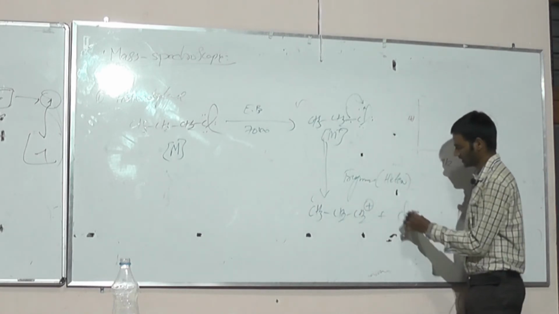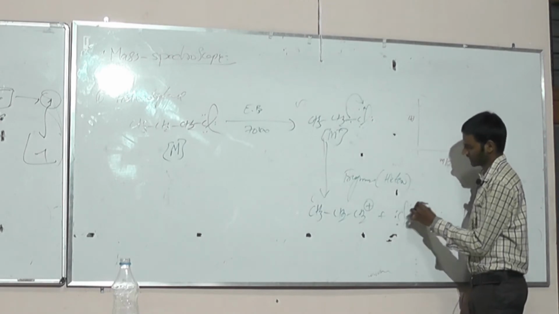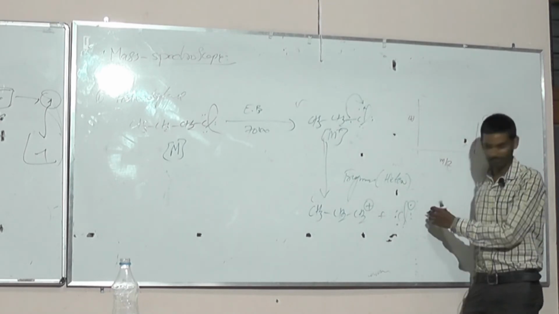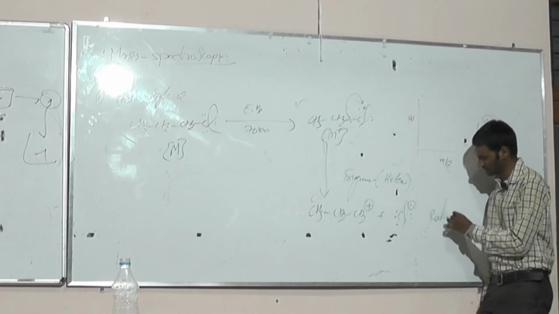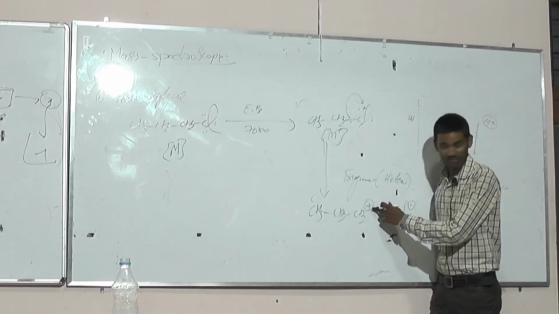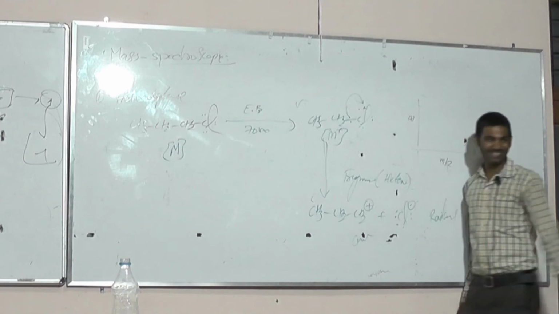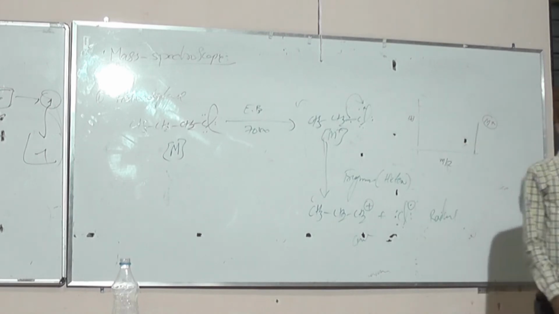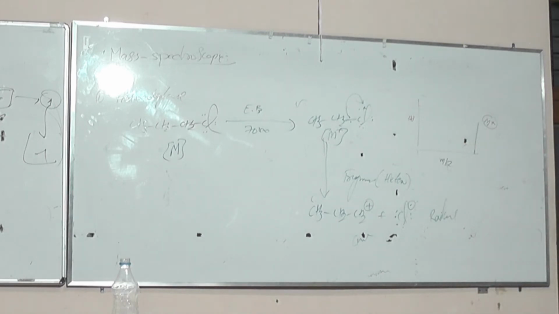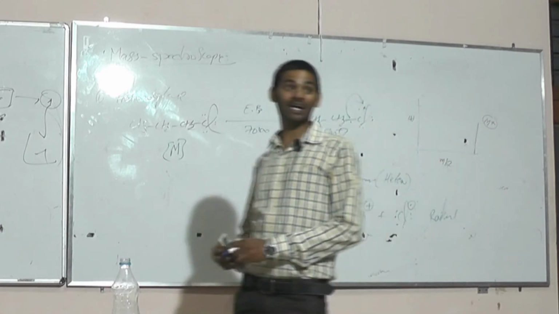The next one is chlorine with one electron. Chlorine with one electron is nothing but a radical. The carbon side positive charge is nothing but a carbocation. These are the resulting fragments: a carbocation and a free radical. But in the case of the homolytic mechanism, one is a free radical and the next one is an even-electron cation.